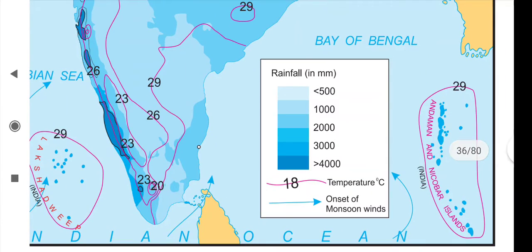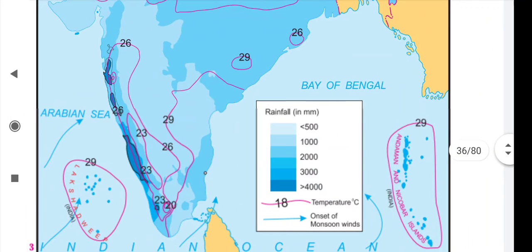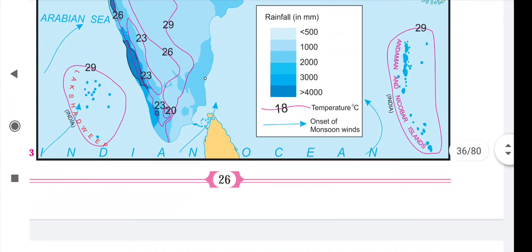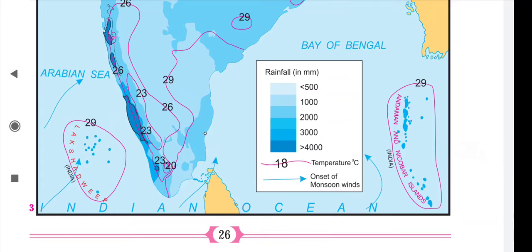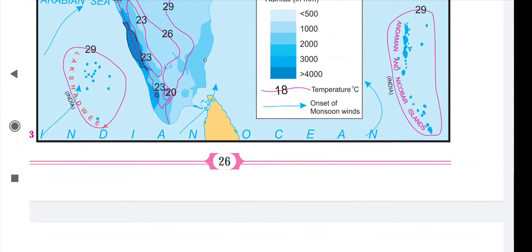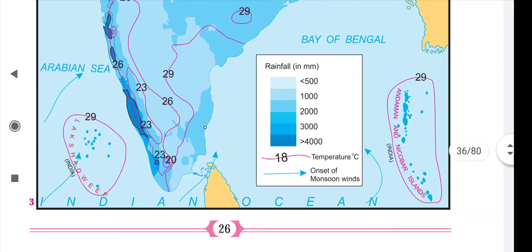Why is it high? Because if you see the world map, India's location, the south side is near the equator. It is not too close, but the southern part is near the equator. You can find that from the south side, near the Indian Ocean, the equator is passing below. So due to that, the south side has more temperature.